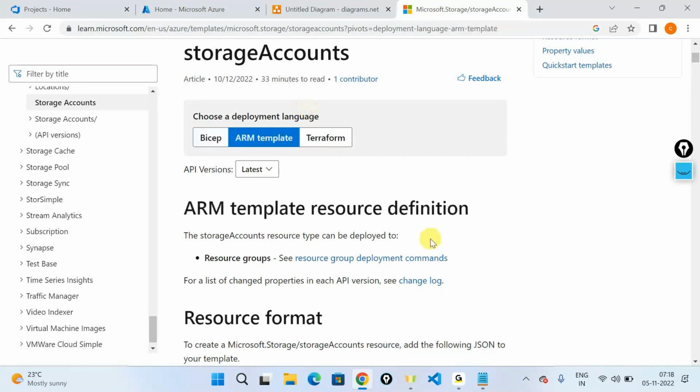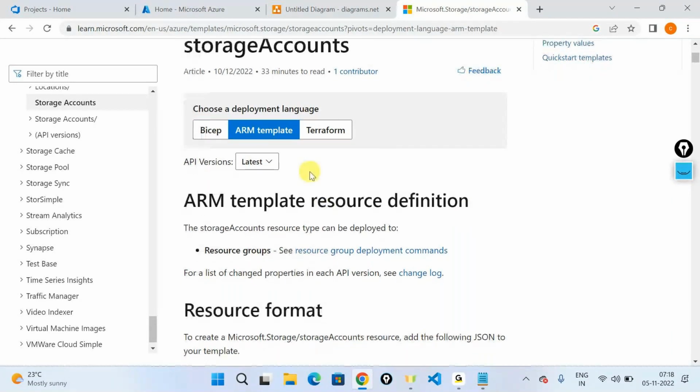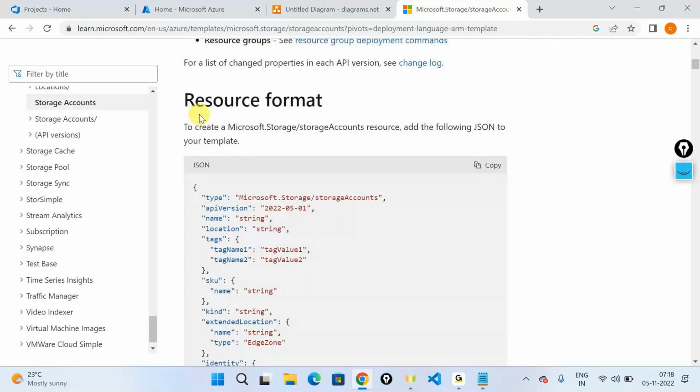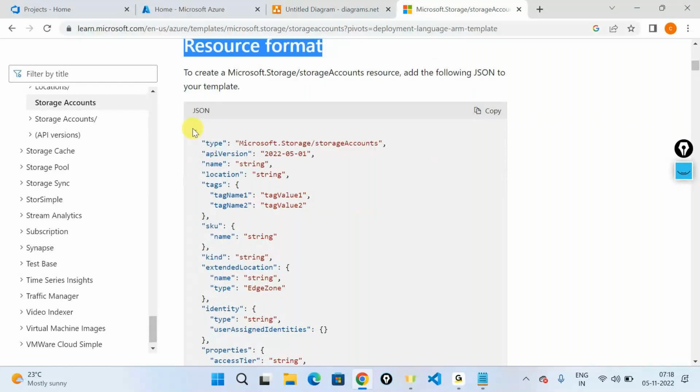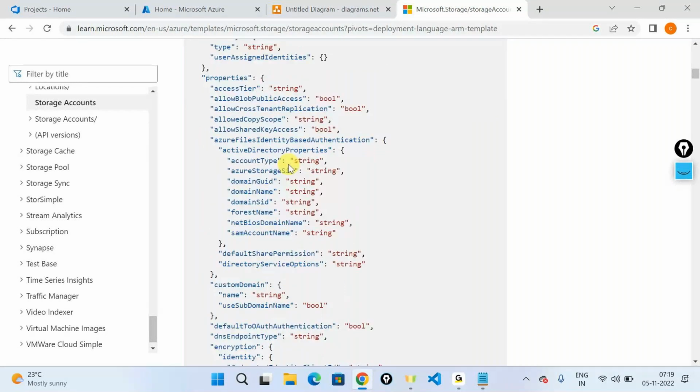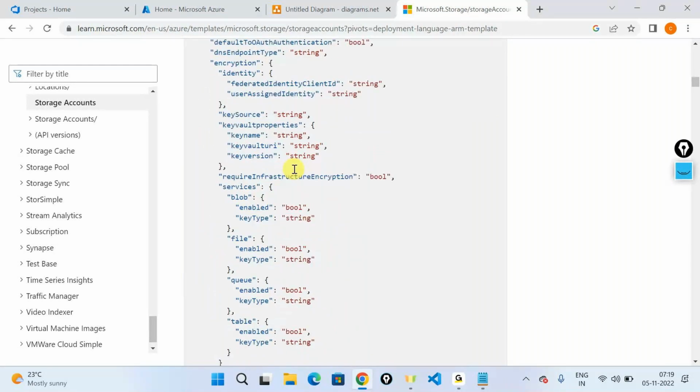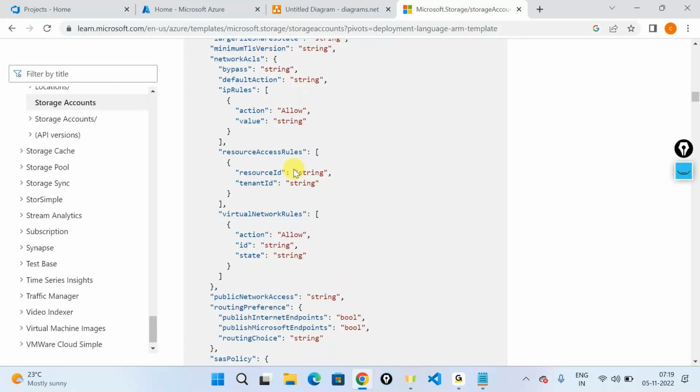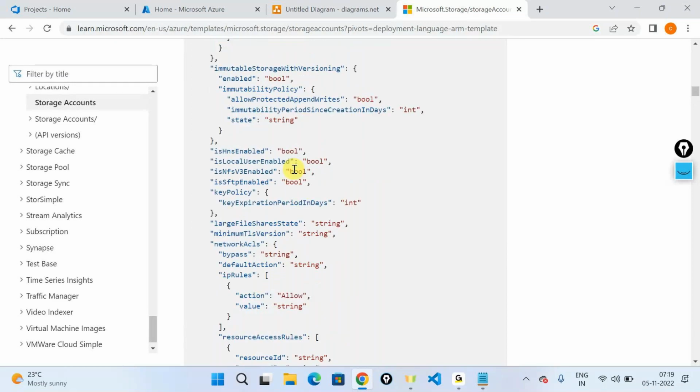And as in you stick to this and click on this, it's going to give you the format in which Microsoft is expecting you to write this out. When I say format, these are all the expected properties from an ARM template. Now if you see this, it's a huge JSON body, but you don't need the entire JSON. These are the internal properties when you create a storage account.